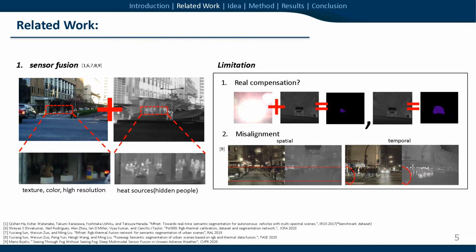For the first reason, previous researchers have tried sensor fusion. They expected that the benefits of each sensor could compensate for the sensors' intrinsic shortcomings. However, we found results against the expectation. As you can see on the right side, sensor failure from one sensor actually hindered the whole inference. More importantly, when using a multi-sensor system, it is easy to have spatial or temporal misalignment problems. Therefore, we think sensor fusion is not the only solution to utilize the thermal sensor.